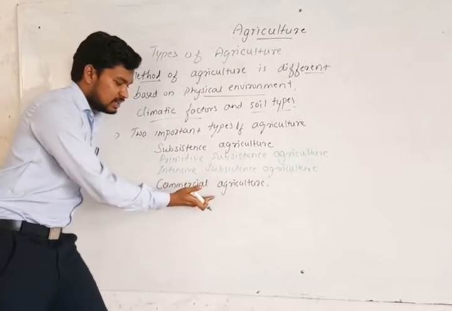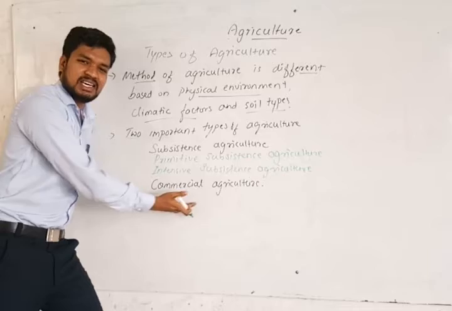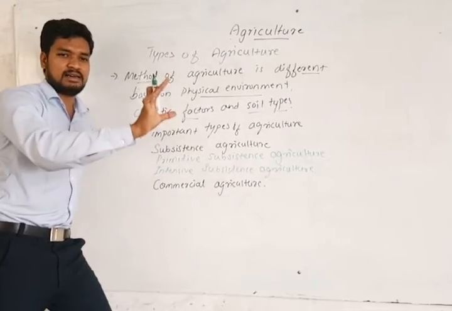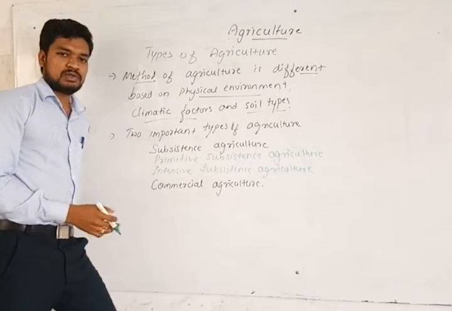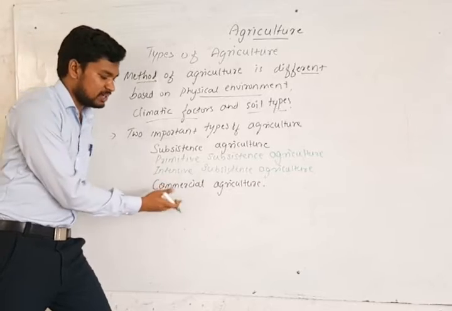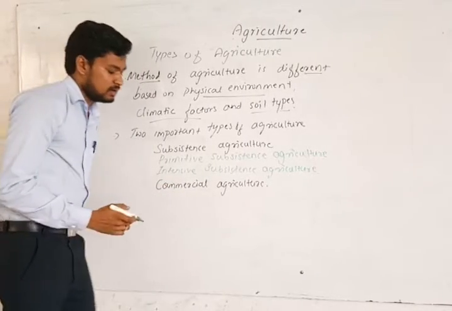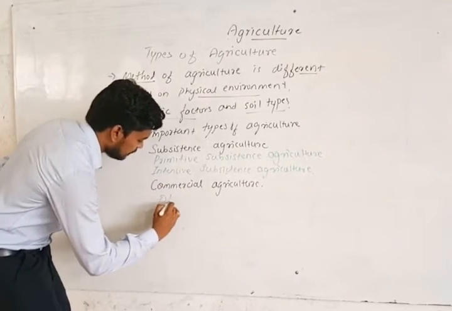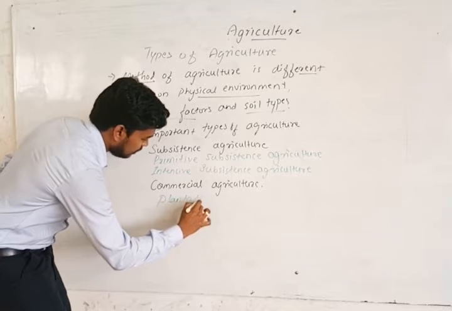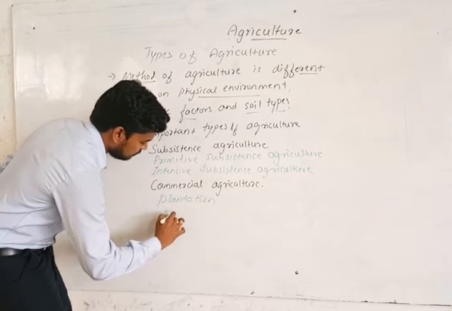Commercial agriculture itself is a big, separate concept. Under this, it's not really types, but examples: we have plantation and mixed farming.